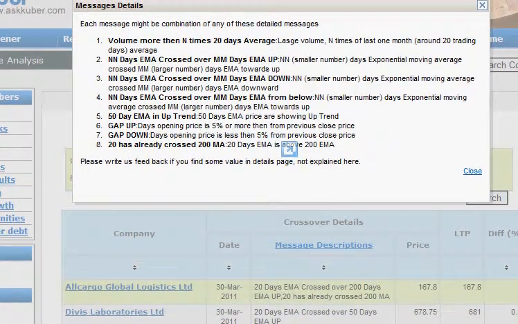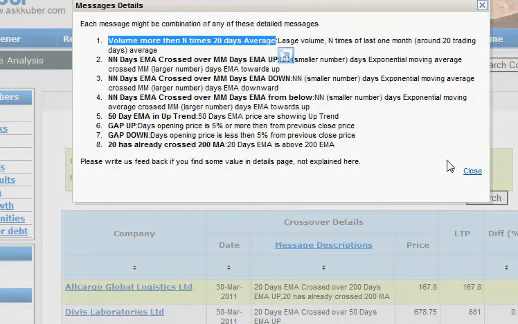When you click on the message description, you can find more details about it. Gap up means the day's opening price is 5% or more above the previous close price, and gap down means the day's opening price is 5% or more below the previous close price. Suppose there is some negative news in the stock and it comes down, or there is positive news, then it opens up positively.